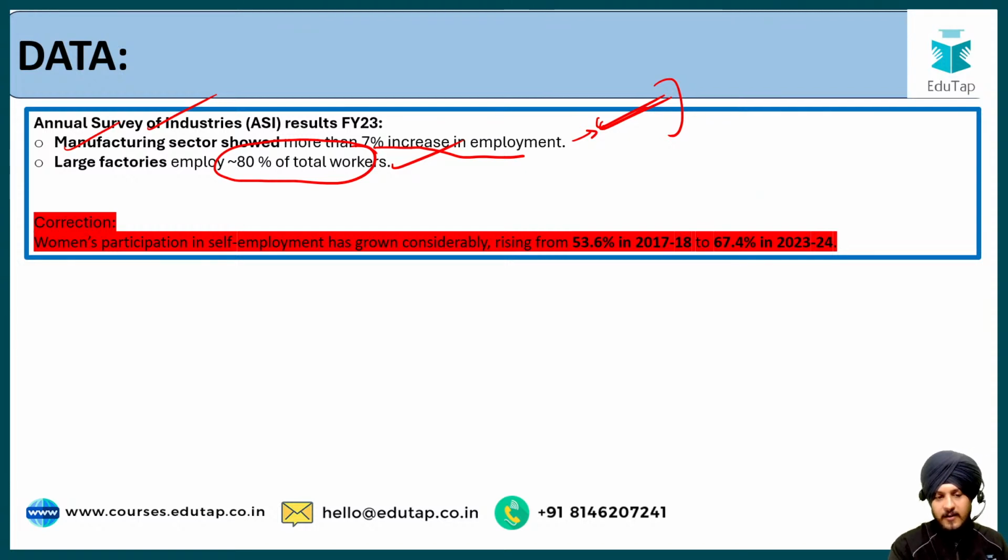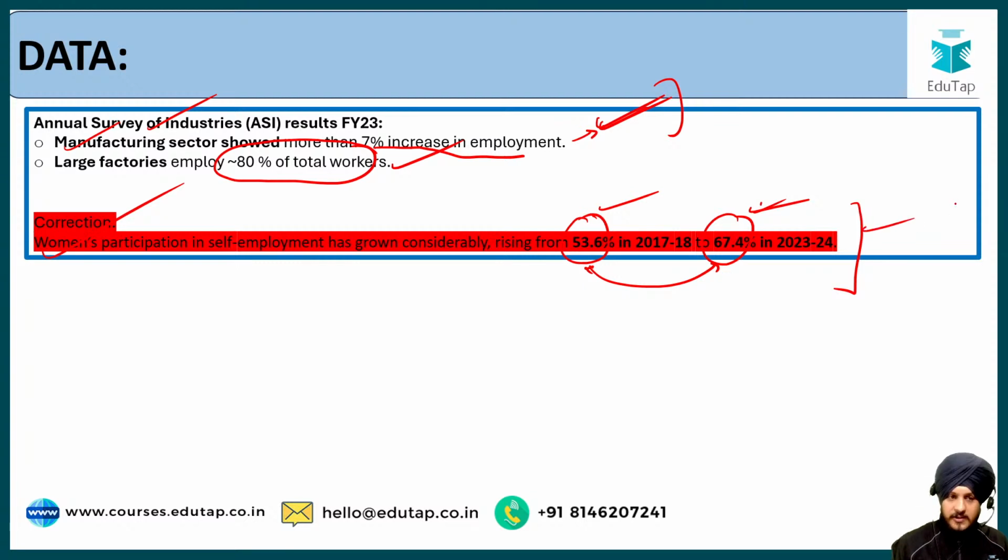Now in the last class I had given you this data when we were talking about the participation of women in the first part of the body. Now in the second point I had given you data regarding women's participation in self-employment. So by mistake I gave you the wrong data, and this is just a small correction. Please, you just have to update the numbers in your notes. I had written some different numbers in that class, so the numbers are 53.6% to 67.4%. Fine. So by mistake I had written the wrong numbers. So here is the correction, and please make this correction if you have added that point as a part of your notes, and I hope it is clear to you.